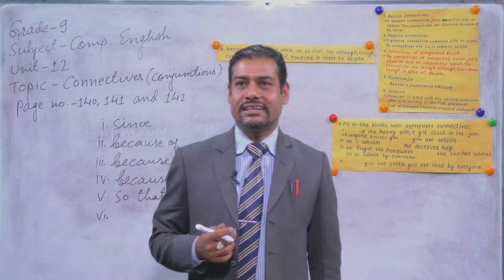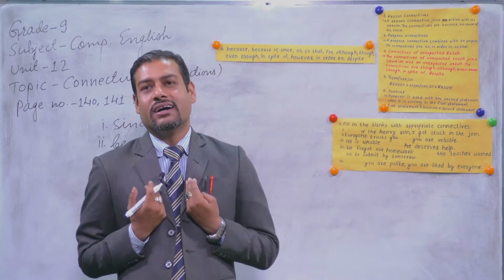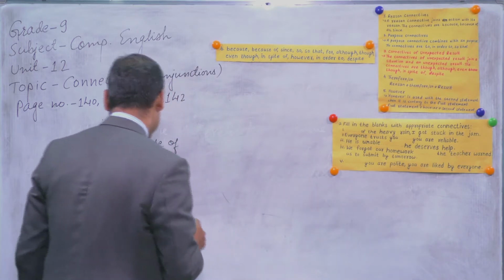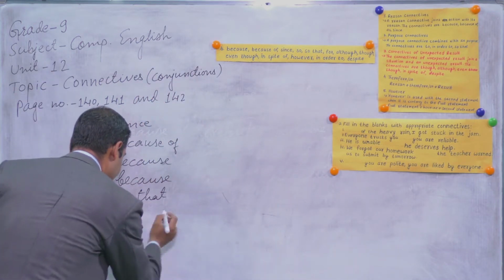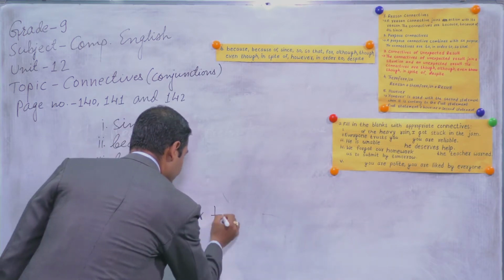Number 6. Get respect. We need to respect others first. So what can be our purpose? If we want to get respect, then we have to respect others first. So you can write "to get respect" or "in order to get respect."